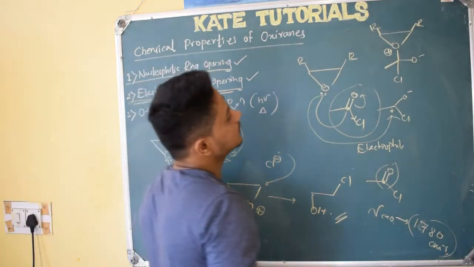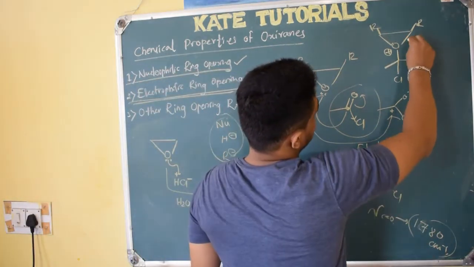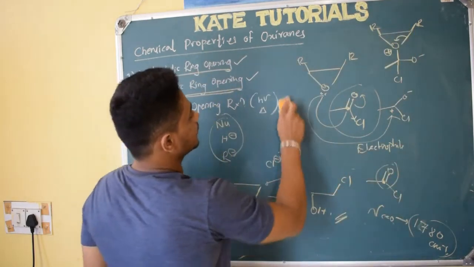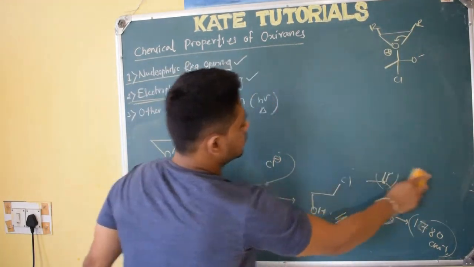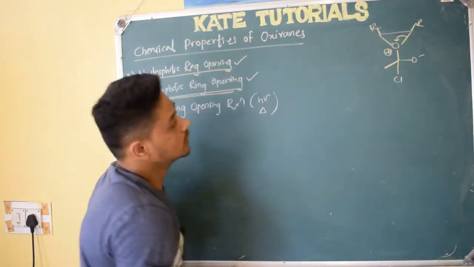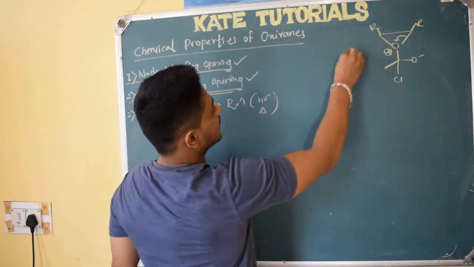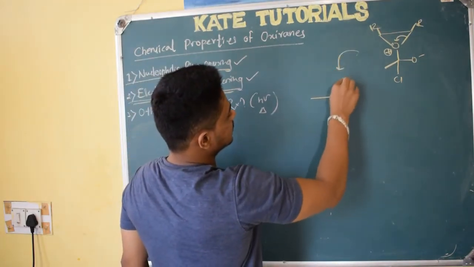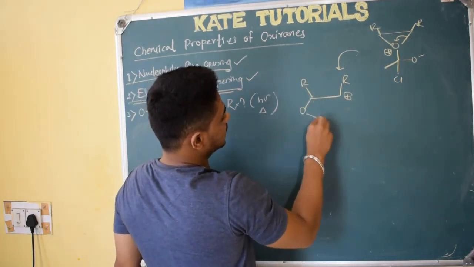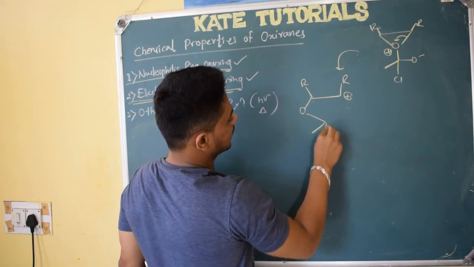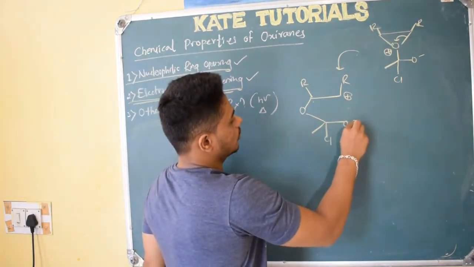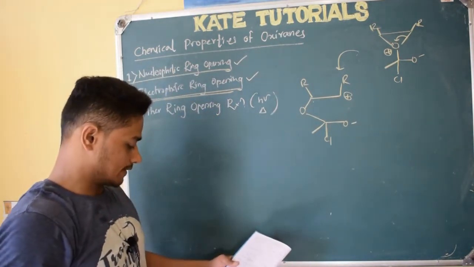So what happened? See here, it will break the bond and it becomes neutral. Let me write here. Let me rub all those things. I hope you have noted it down. Along with me, you keep writing so that it will be easy for you. Next, let me write the product. So what I'll get? I'll get this one. This carbon gets positive charge. Here R is there as usual, and here O, CH2, methyl, Cl, O minus. I hope the same.